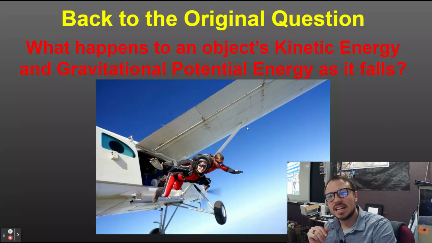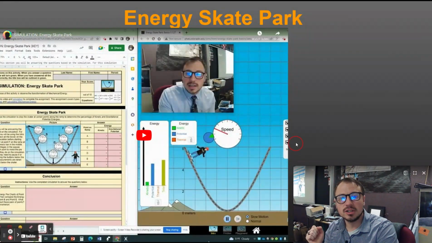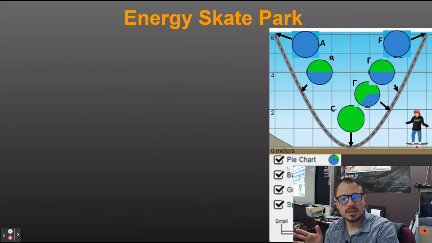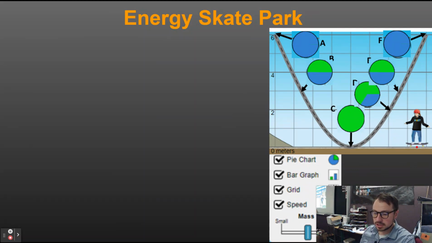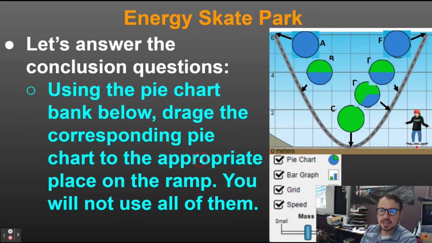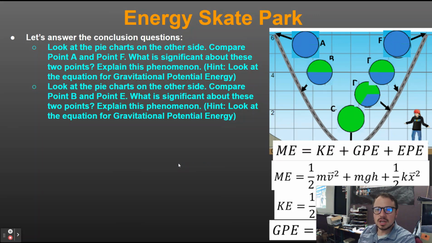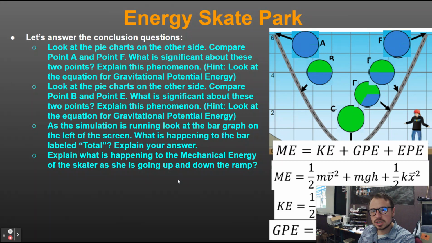What happens to an object's kinetic energy and gravitational potential energy as it falls? In order to answer this, we did this energy skate park, and it is this simulation here, right? So we did have this bank of pie charts, and this is what happens. The blue is the gravitational potential energy. The green is the kinetic energy. So if we look at this, let's look at point A and point F. You'll notice that those are the same. Same thing with points B and C. Those are the same, right? So the total amount does not change, but you notice at the same height, those forms of energy are the same.